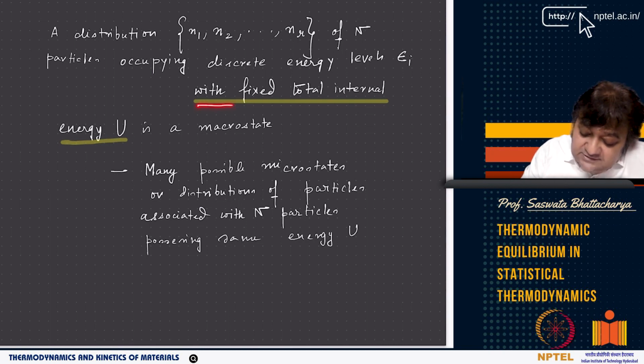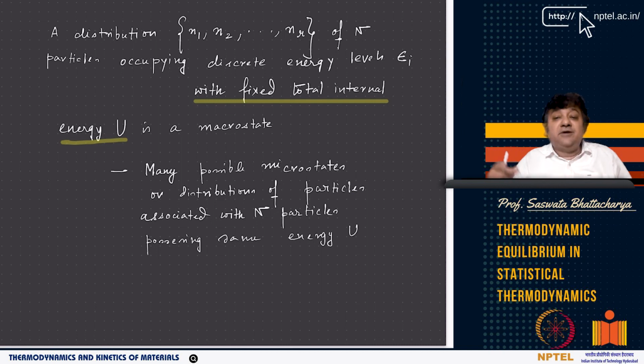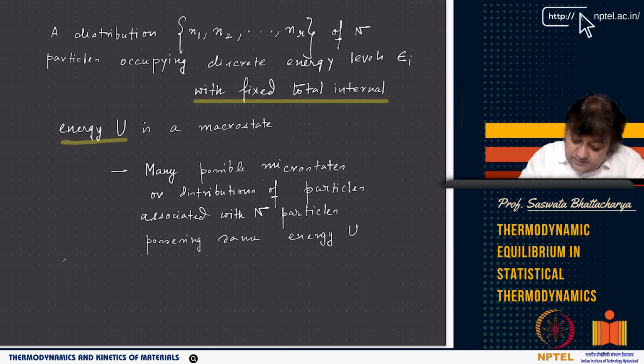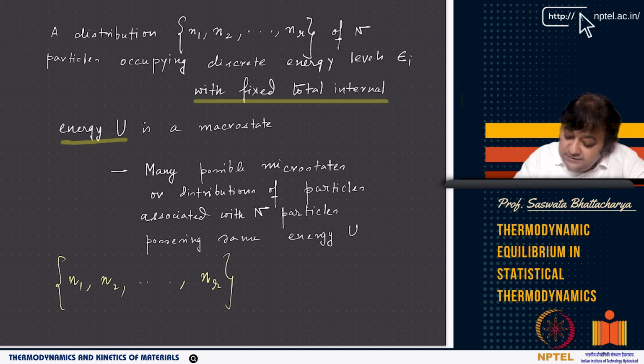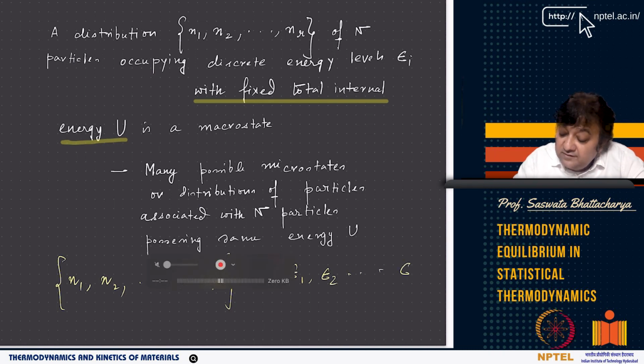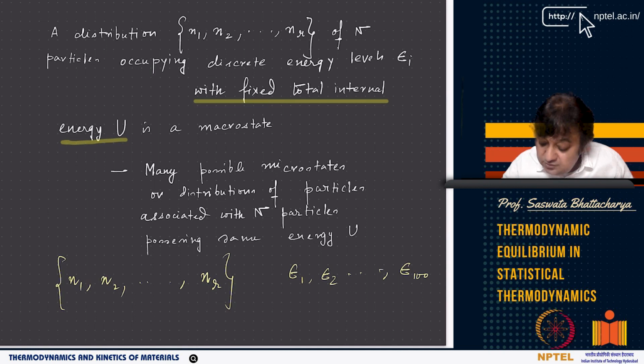Remember, when I am talking about this distribution of particles, we have to describe it, so this is one macrostate. So basically I am telling N1, N2, Nr, they are occupying epsilon 1, epsilon 2 and so on. It can be epsilon whatever, how many energy levels are there, say there are 100 energy levels. So these can occupy such that the total U does not change.